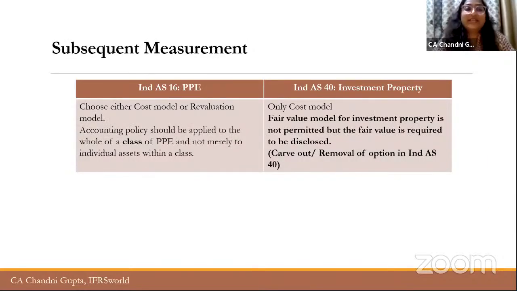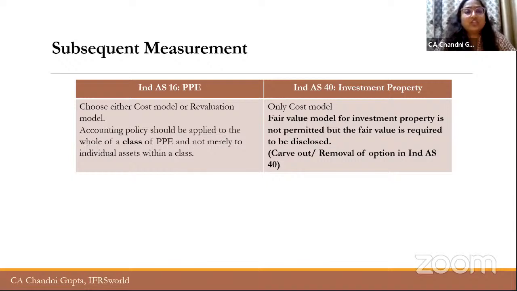Now we have understood the initial measurement, right? We have covered initial cost, subsequent cost, the inspection cost, replacement cost, everything. Now we need to understand the subsequent measurement. That means at the reporting date, 31st March, what will be the value of the asset? Is there any subsequent recognition, any subsequent assessment that needs to be done? So yes. So we will understand about Ind AS 16 and Ind AS 40